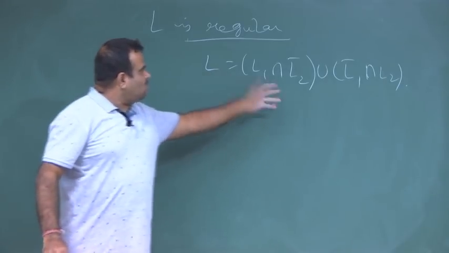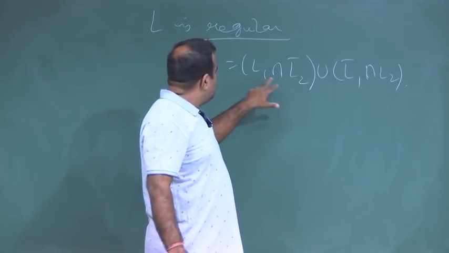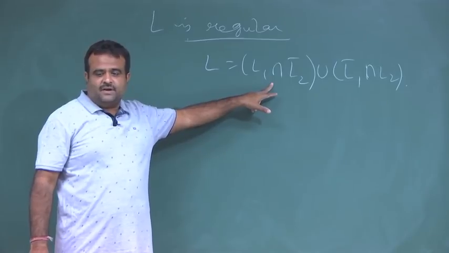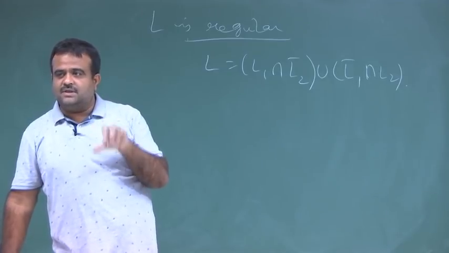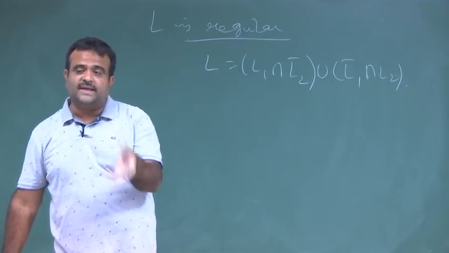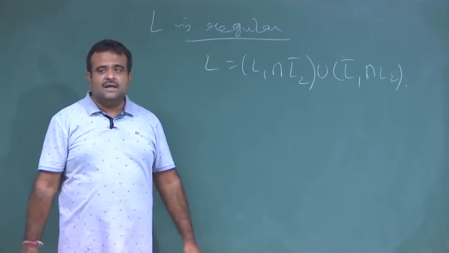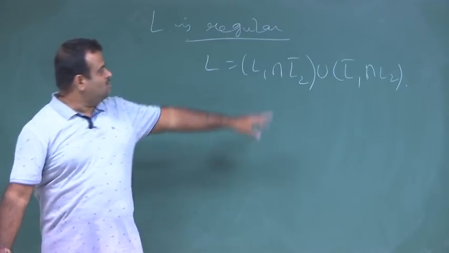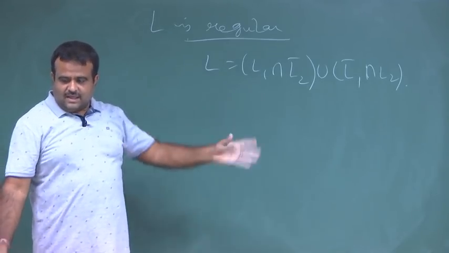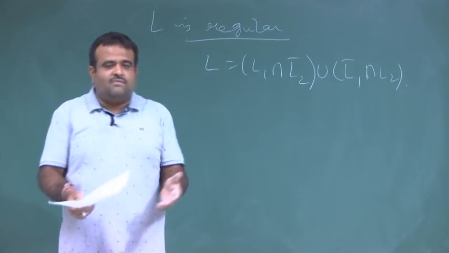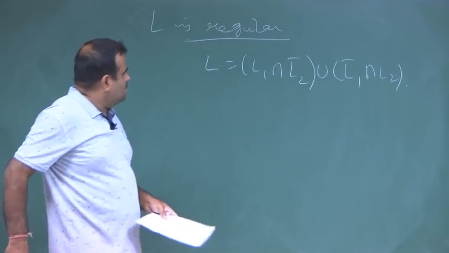Now, we know how to construct a DFA for this, because for intersection we can construct a DFA, and for complement also we can construct a DFA: we can reverse the states, I mean the non-accepting states we make the new accepting states, and that gives us the complement. Intersection we have seen, union also we have seen. So, basically we can construct a finite automaton for this, and we have just seen that by using graph search we can check that, but there is another way to do that using the regular expression.